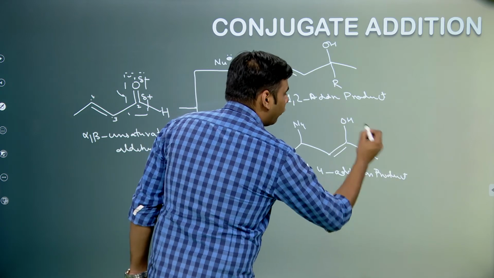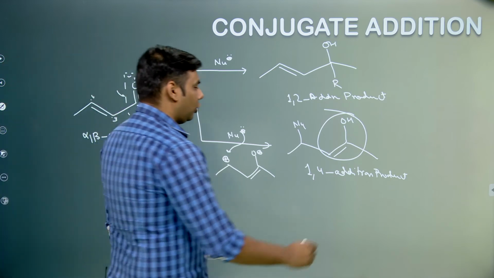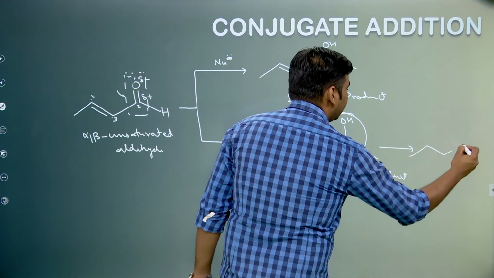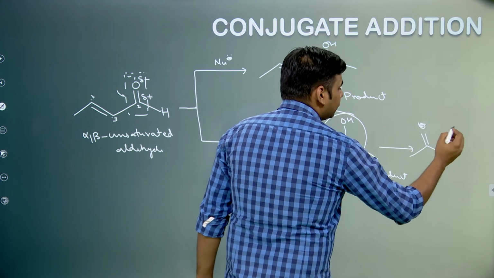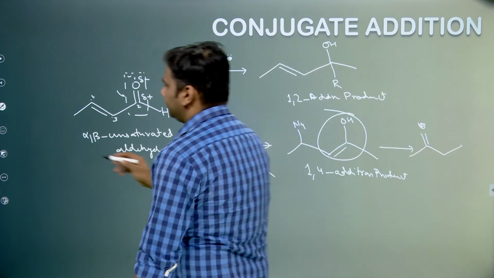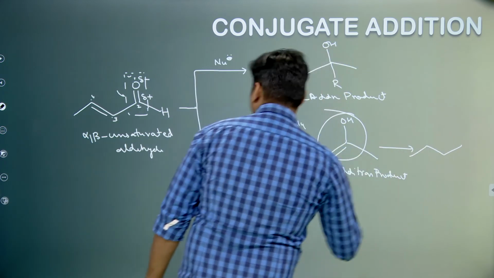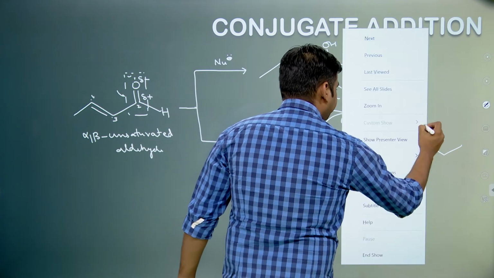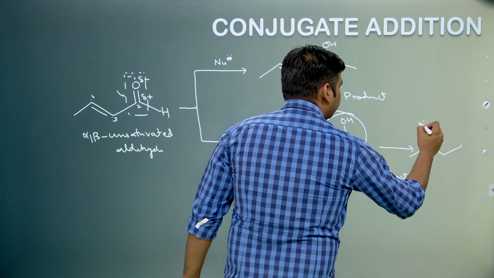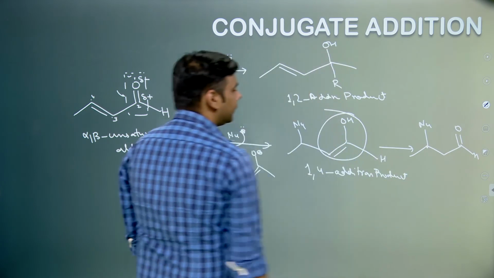Now, there is an enol formation over here, this is an enol. Now, we know that enols are unstable and they tautomerize back to give the starting ketone. So, basically what is happening over here is we are going to form this molecule. I hope this is clear to everyone.